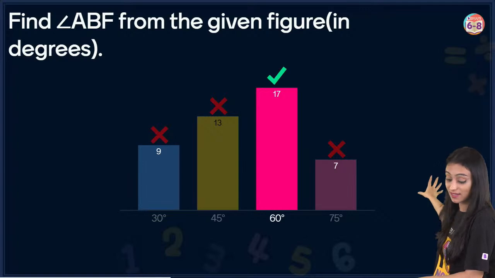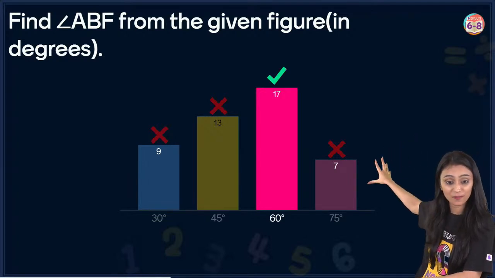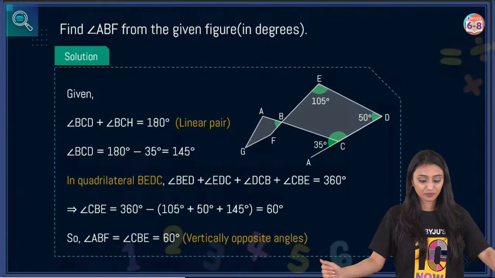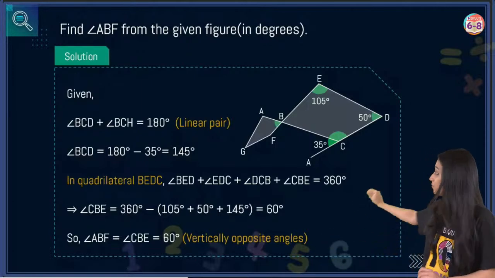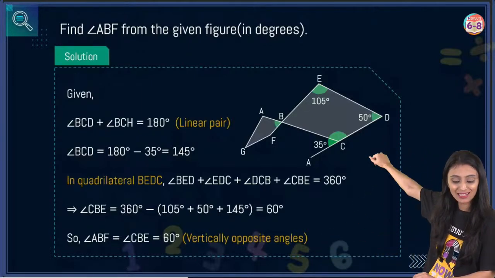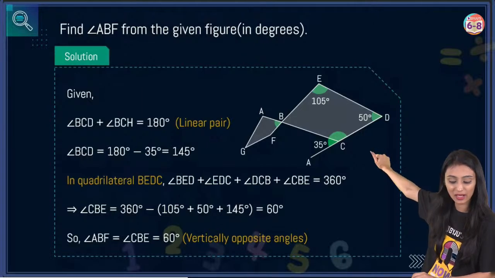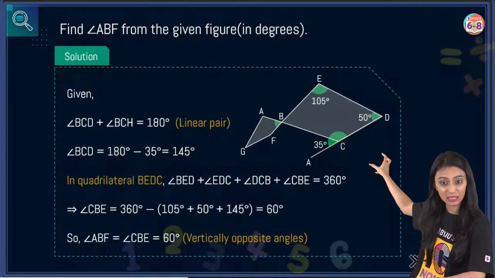Oh, we can see the right answer is 60 degrees, and you can see that so many students are having confusion in this. Why is it so? What happened? This is not difficult. You need to find angle ABF, right? ABF you can see over here in the smaller quadrilateral. So if you see BCD and BCH, they're forming a linear pair. From there you can get the value of angle BCD, right? That's going to be 145 degrees.